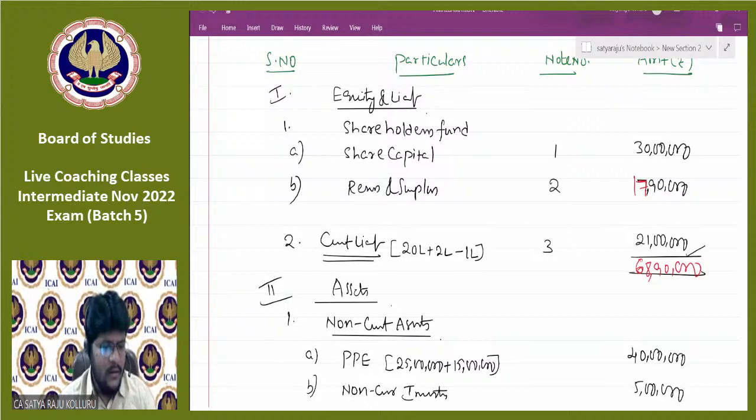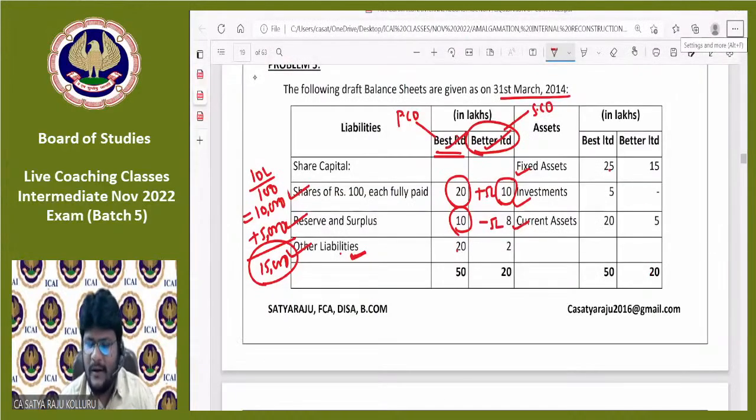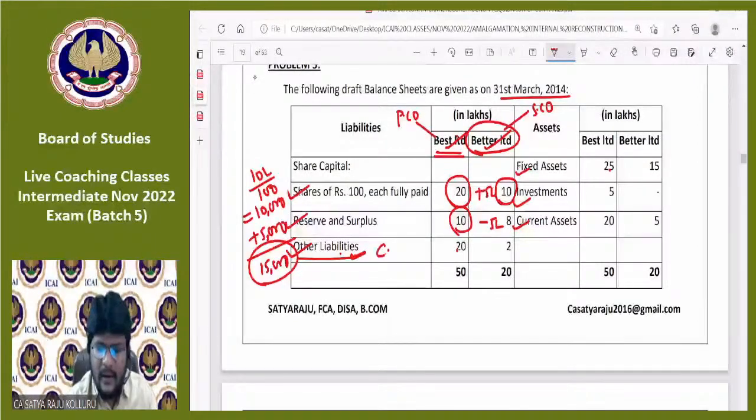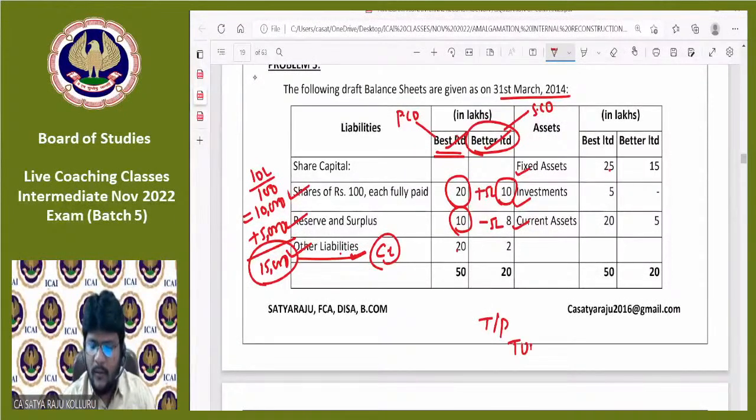Hiral, how do we take other liabilities and current assets? Please explain. My dear, there is no rocket science here. You can consider this other liabilities as current liabilities. Then everything will come into the picture. What is the journal entry for intercompany owings? Intercompany owings, the journal entry is trade payable to trade receivable. Trade payable will be there under current liabilities. Trade receivable will be there under current assets.